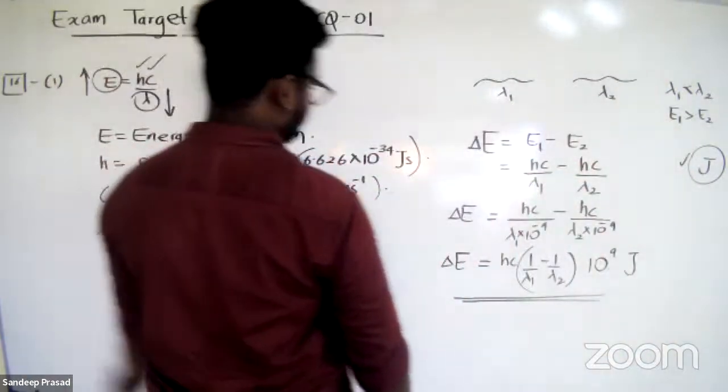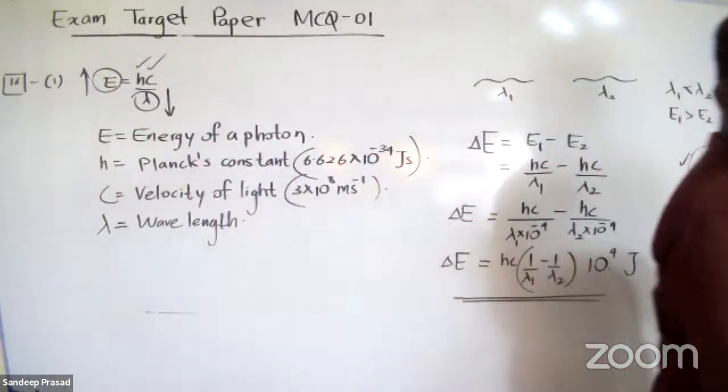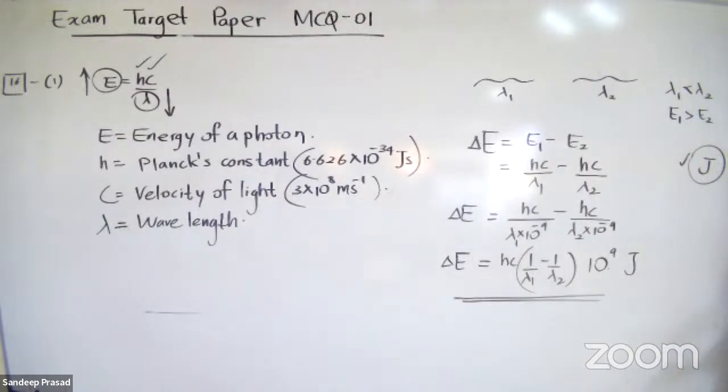Question number 16, the answer is the first one.